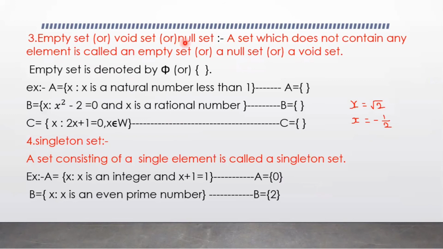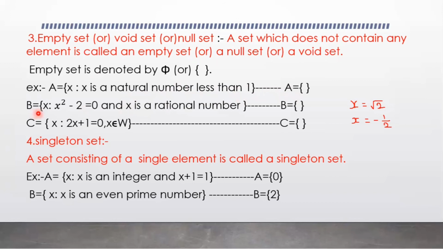Empty set or void set or null set means a set which doesn't contain any element. That is called an empty set or null set or void set. That empty set is denoted by the letter phi or a pair of curly braces. For example, A is equal to the set of all x such that x is a natural number less than 1. Is there any number less than 1 in natural numbers? No, since natural numbers start with the number 1. So there is no element in this set. So A is an empty set.